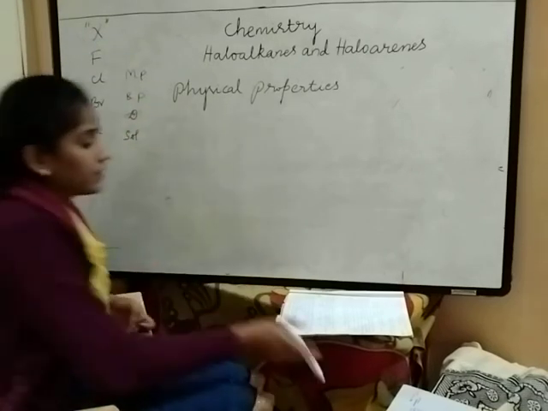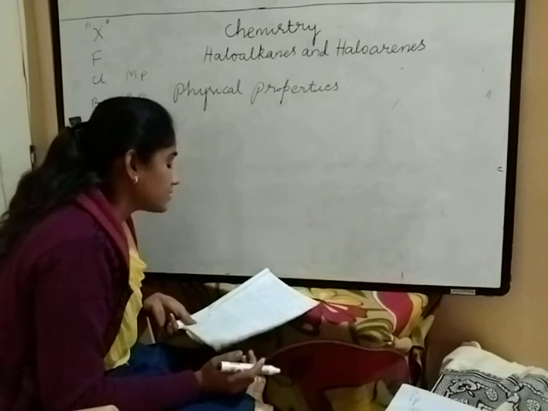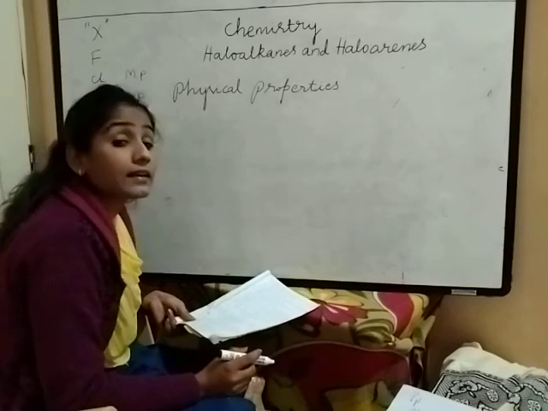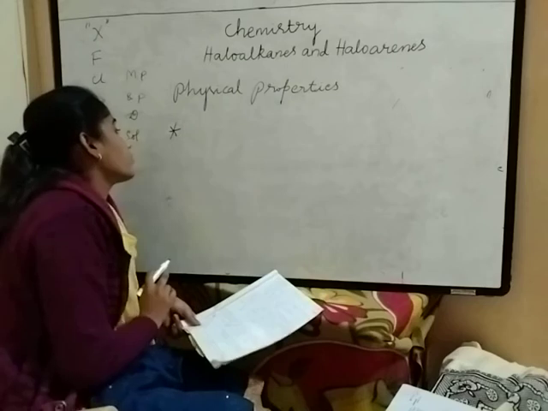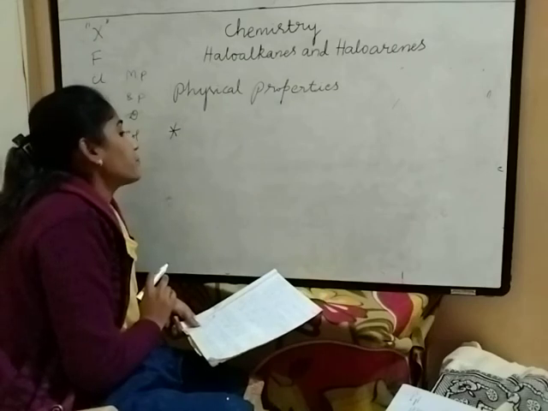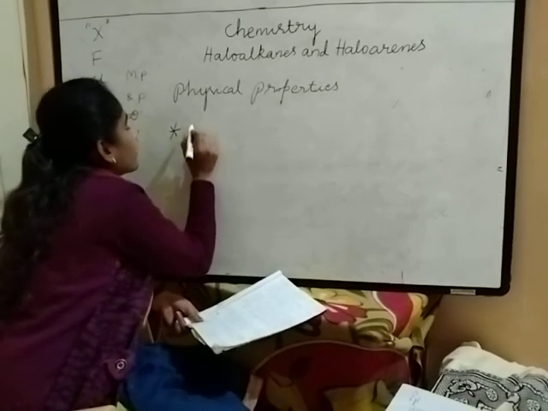Physical properties. See here, one sentence is that alkyl halides are colorless when pure. When alkyl halides are pure, they are colorless, white in color.